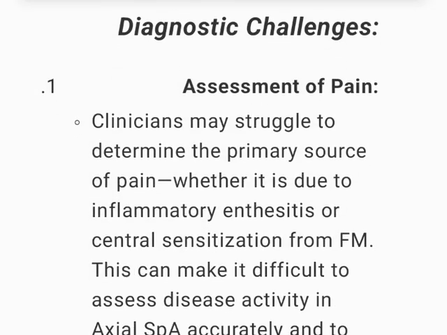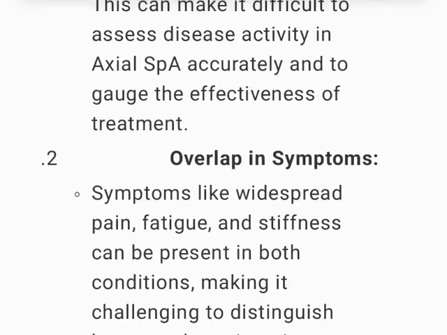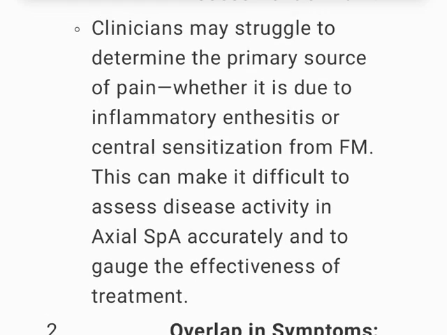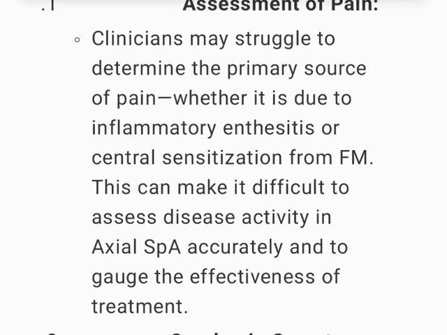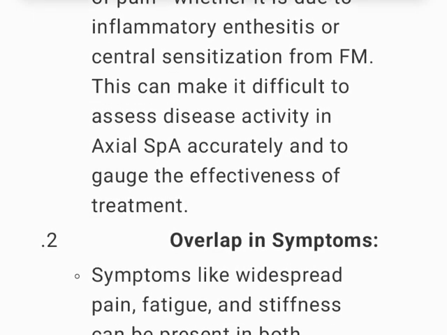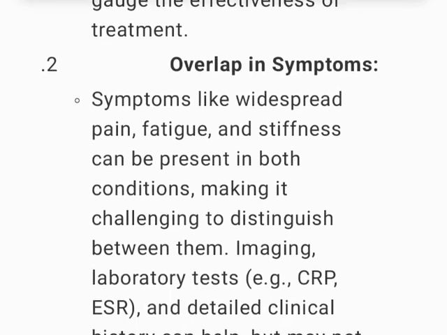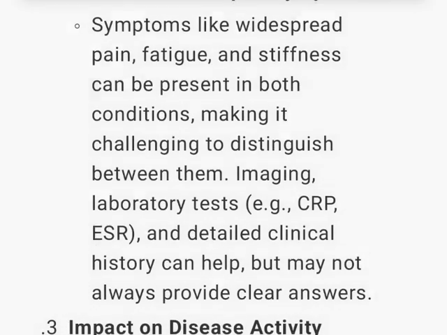Diagnostic challenges. 1. Assessment of pain. Clinicians may struggle to determine the primary source of pain, whether it is due to inflammatory enthesitis or central sensitization from FM. This can make it difficult to assess disease activity in axial SpA accurately and to gauge the effectiveness of treatment. 2. Overlap in symptoms.